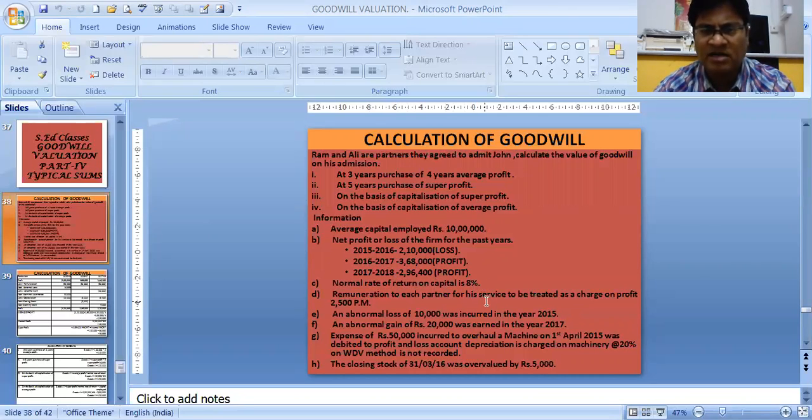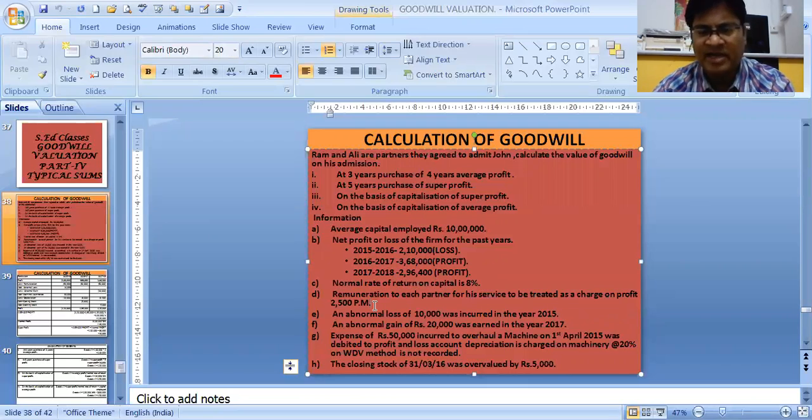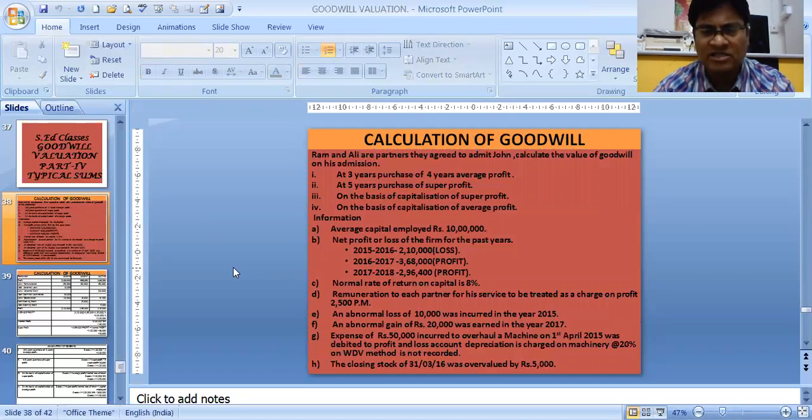Remuneration to each partner for his service to be treated as a charge on profit, 2,500. We have taken remuneration to the partners as appropriation, but this time we will be taking it as a charge against profit. So let's see how to treat this one as a charge against profit.